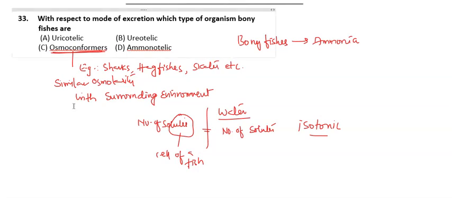So here the answer is aminotelic, because bony fishes release the nitrogenous wastes in the form of ammonia only.